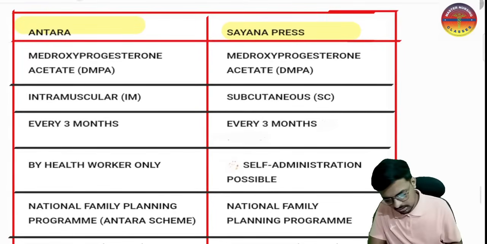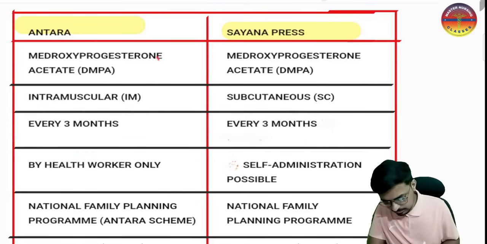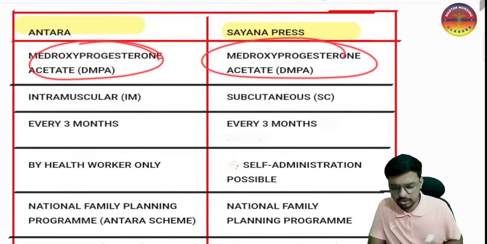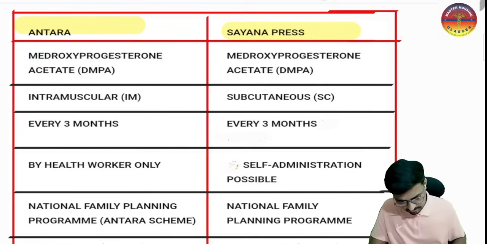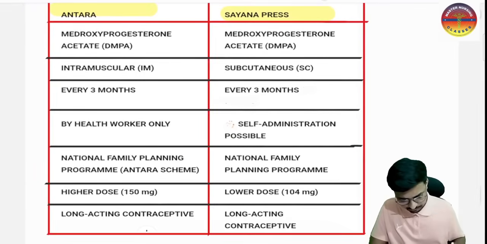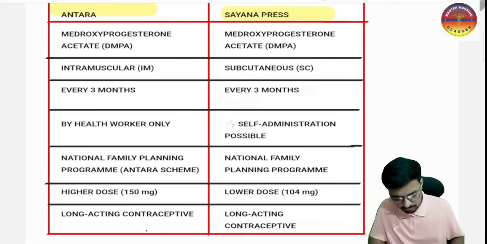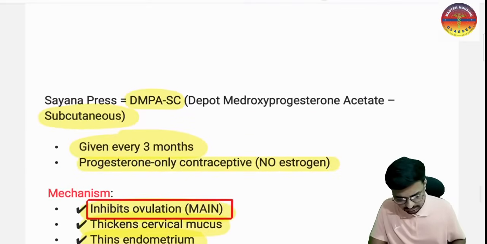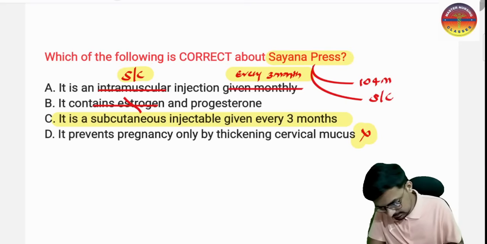The next very important thing is the difference between the Antara and the Cyanopress. Already I have told you both will be given once in every 3 months. Both have the DMPA, the depot medroxyprogesterone acetate. But the difference is very important. For Cyanopress we are giving a lower dose, that is 104 mg, sorry, not microgram. So please do correct here. This is milligram.